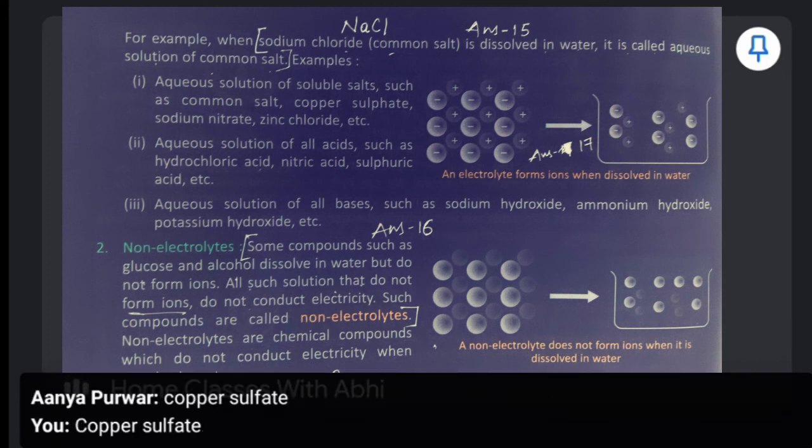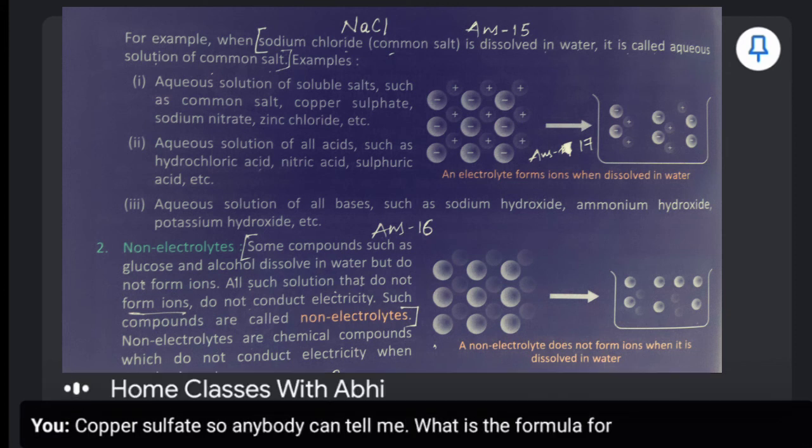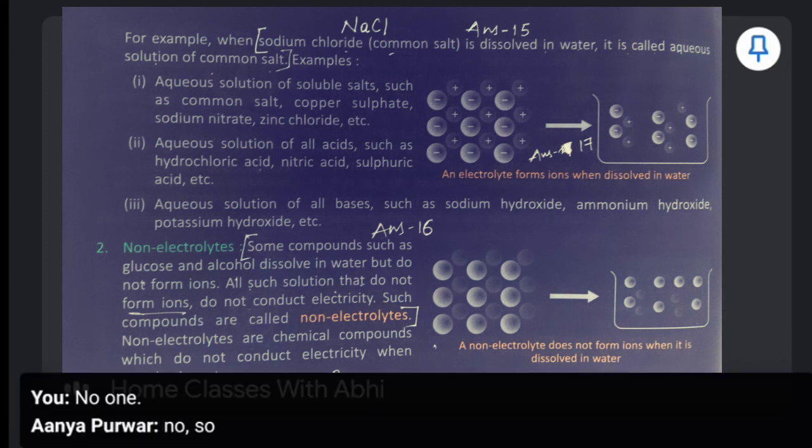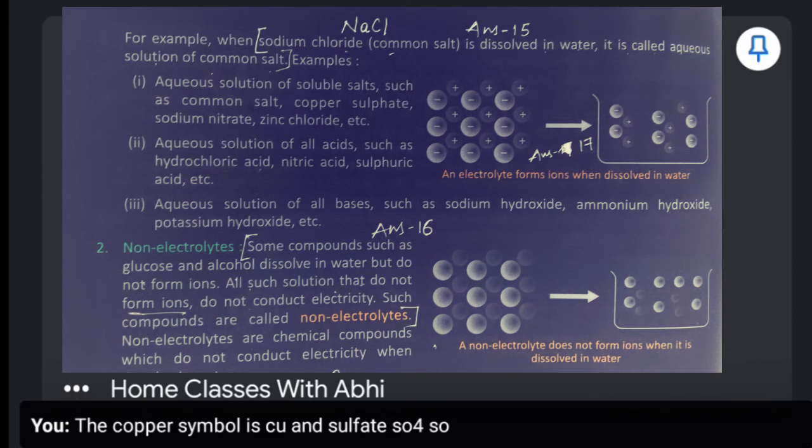So can anybody tell me what is the formula for copper sulfate? No one. See, copper symbol is Cu and sulfate is SO4. So CuSO4.